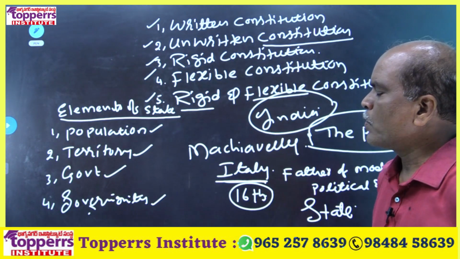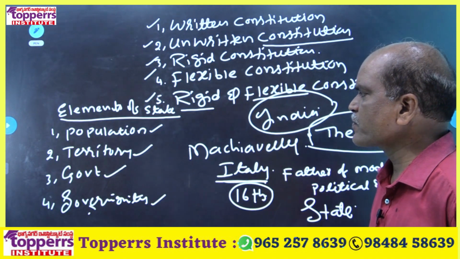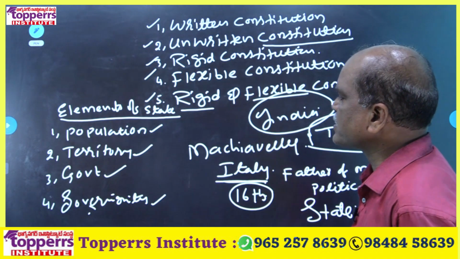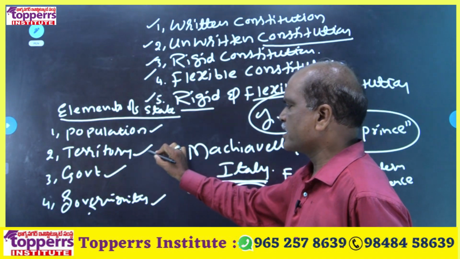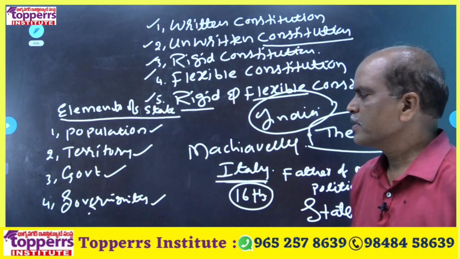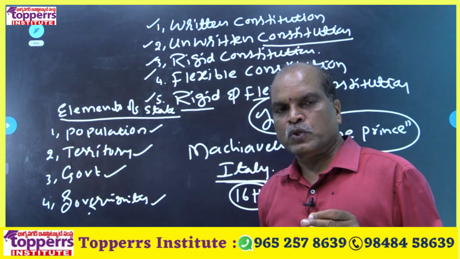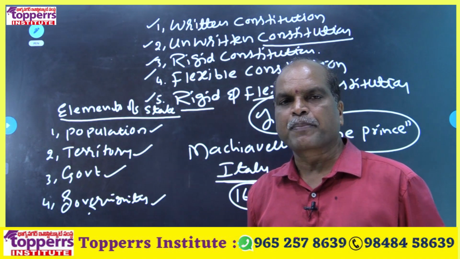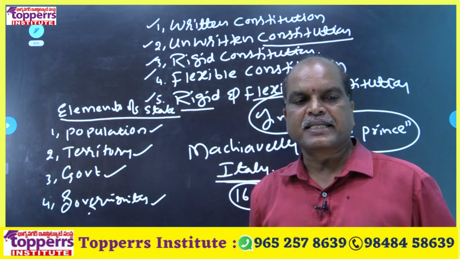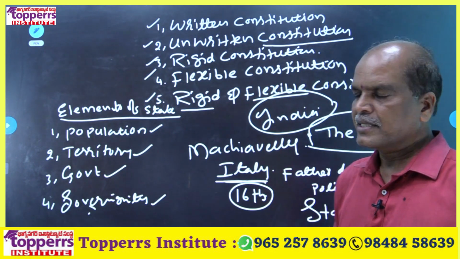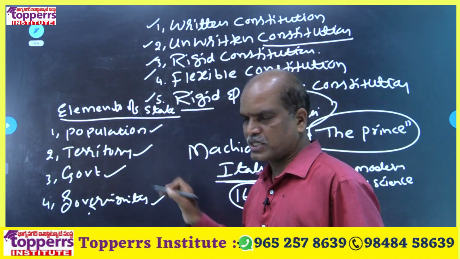Next, what is an agent of state? Means government. Each and every state constitutes population and territory also. The government is compulsory to control all the activities of the people and maintain law and order. That's why government is a must.